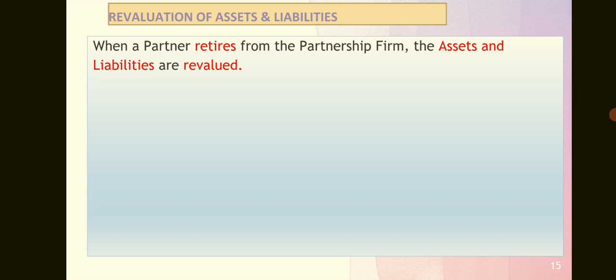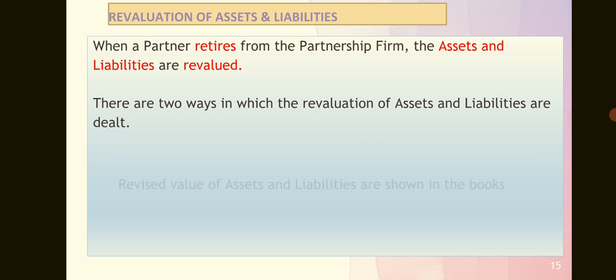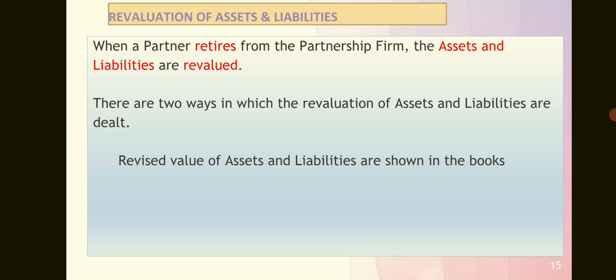Now, this revaluation of assets and liabilities can be dealt with in two methods. The first method is that revised values of assets and liabilities are shown in the books. That means the difference in the value when compared to the original books, as on the date of retirement, will be shown in the books of accounts.